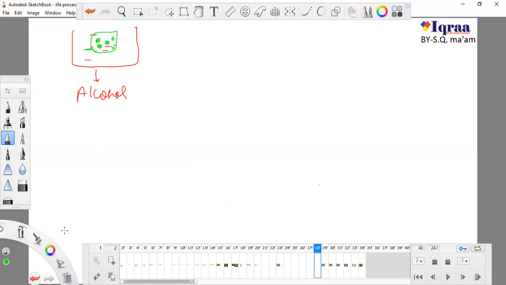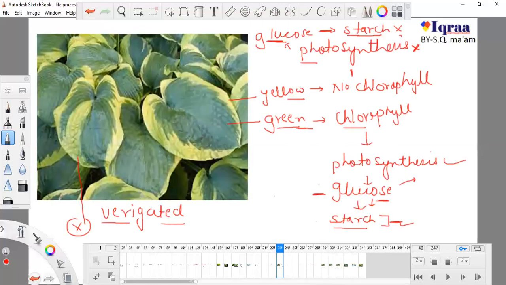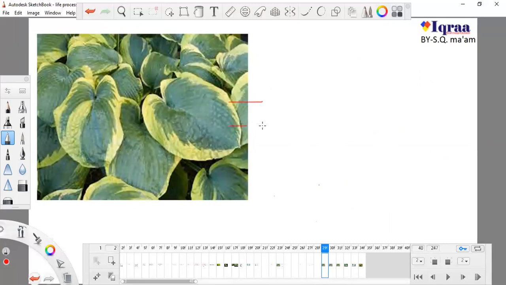But what is the meaning of this alcohol? This alcohol will remove all the color and make the whole leaf the same in color. You can see that there are two types of color, a yellow color and a green color.